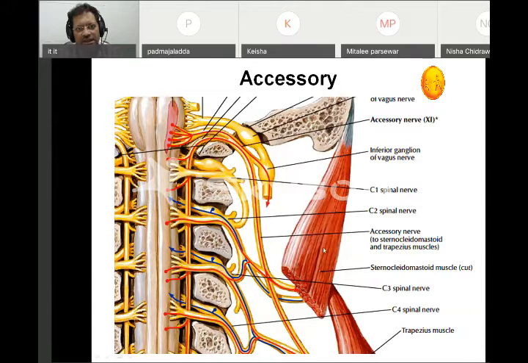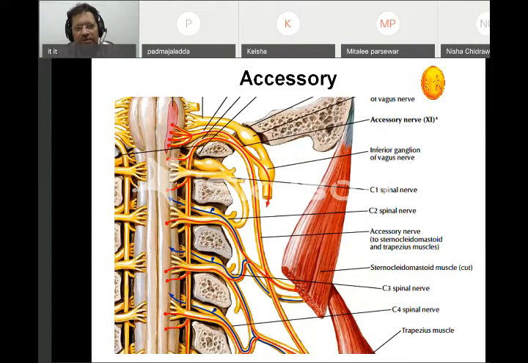So the accessory is the 11th cranial nerve. It supplies two muscles, trapezius and sternocleidomastoid. These two muscles are supplied by the accessory nerve. We're going to see the accessory nerve especially from the point of view of the posterior triangle of the neck.